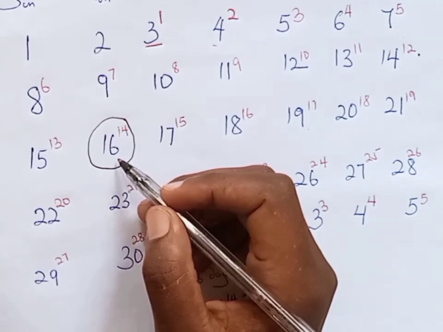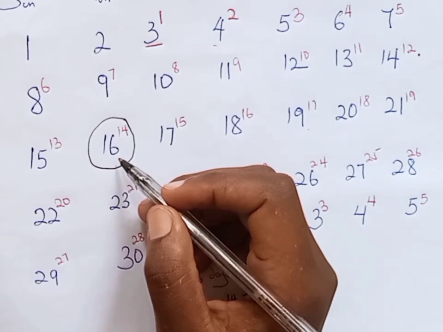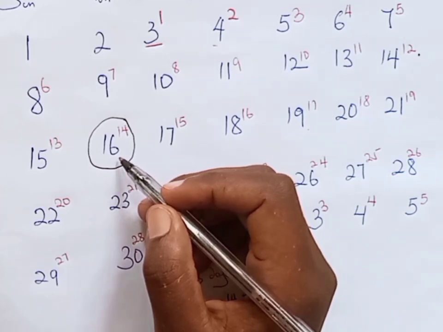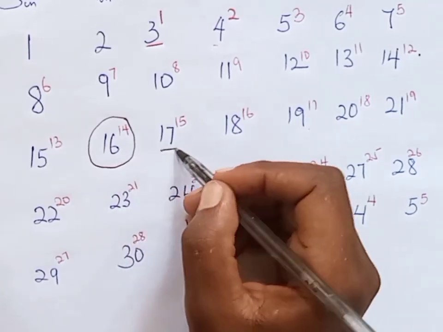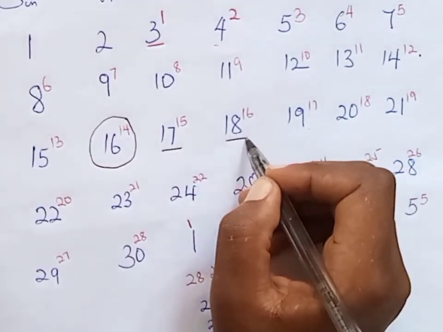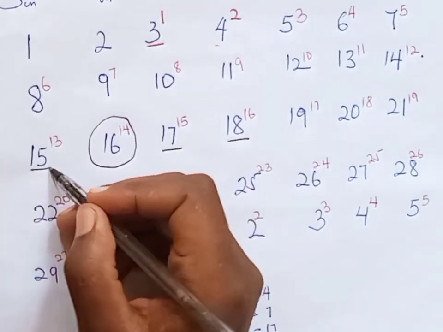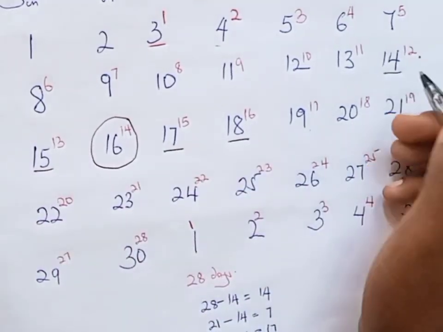But since this cannot be accurate, and since we have different bodies, we give an allowance of 2 days. Meaning, we shall give 2 days behind, and we shall also give 2 days in front.